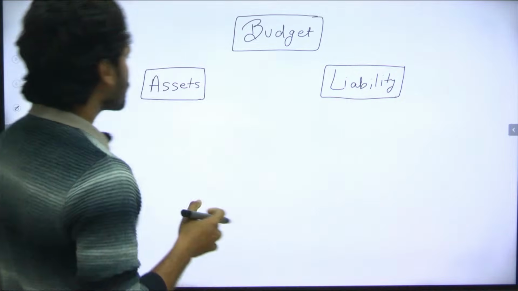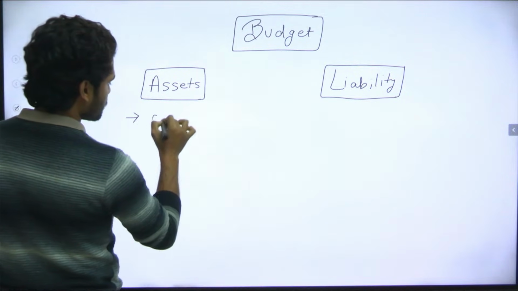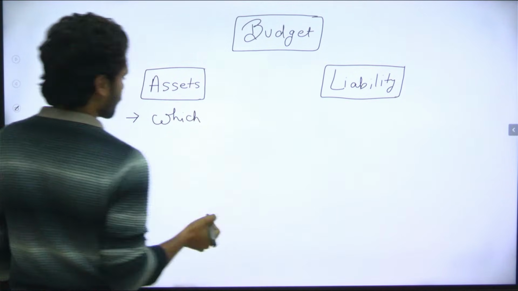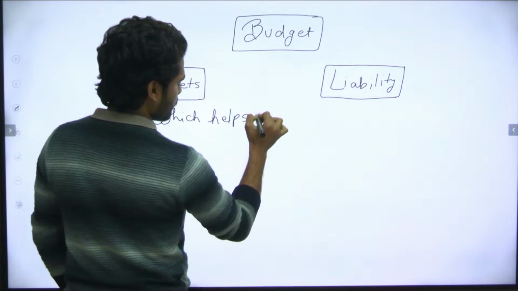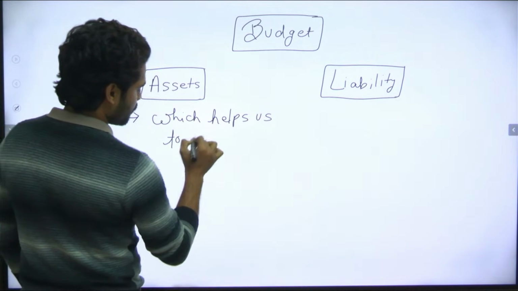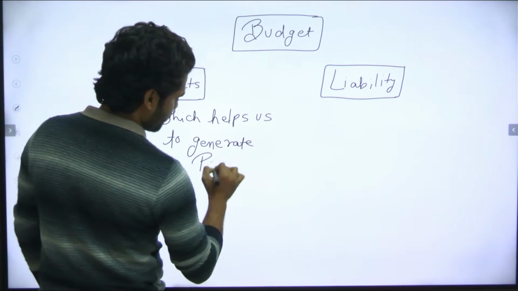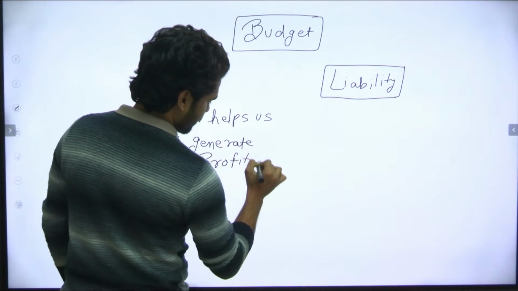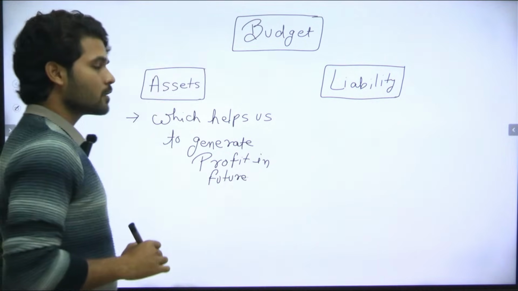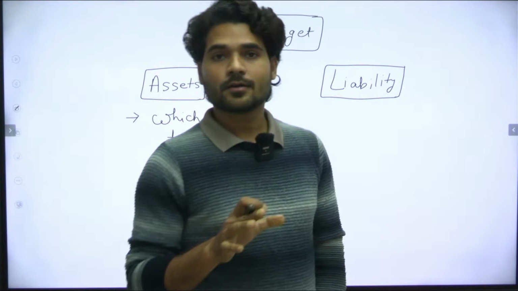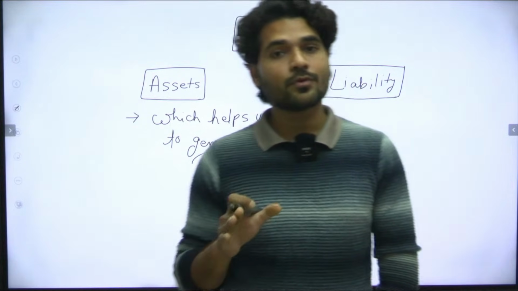Okay, so what is asset? What is asset? It means which helps us to generate profit in future. This is called asset. The thing which helps you to generate profit in future.